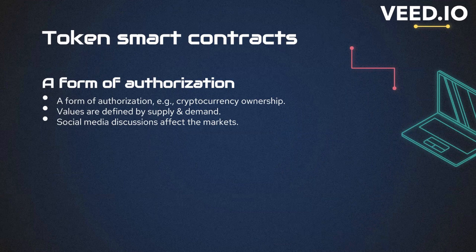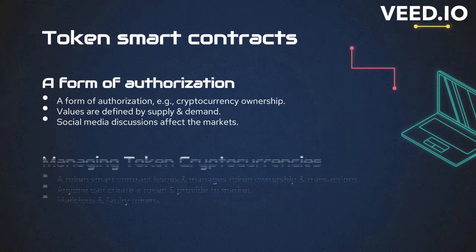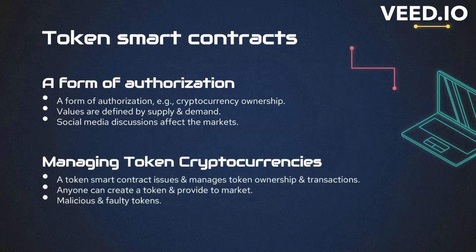But there's a catch. Although other cryptocurrencies such as Ethereum and Bitcoin are managed by the underlying blockchain itself, token cryptocurrencies are managed by token smart contracts. The smart contracts issue and manage the tokens, and anyone can create a token and provide it to the market. Therefore, there are many malicious and faulty tokens.